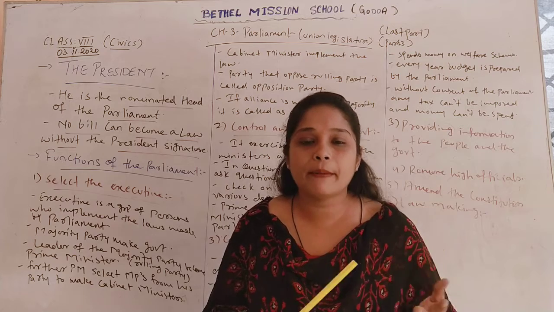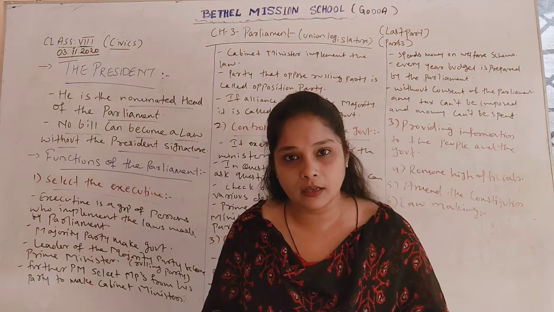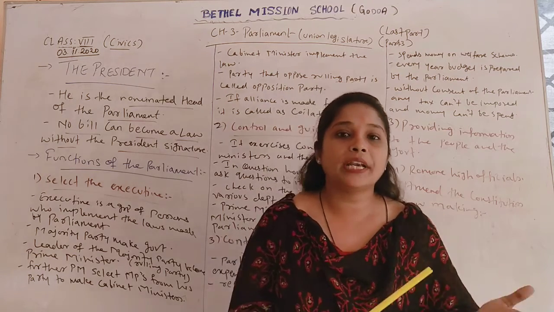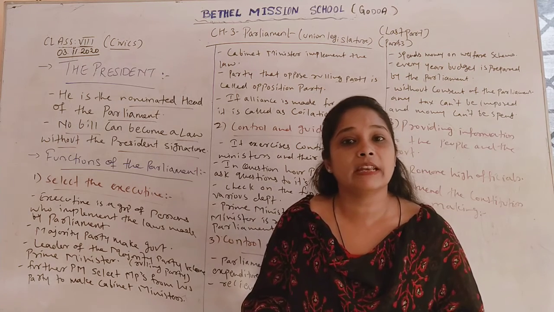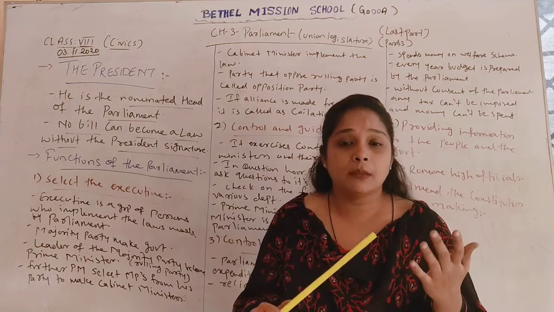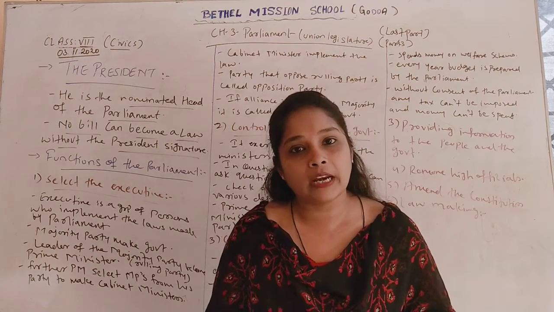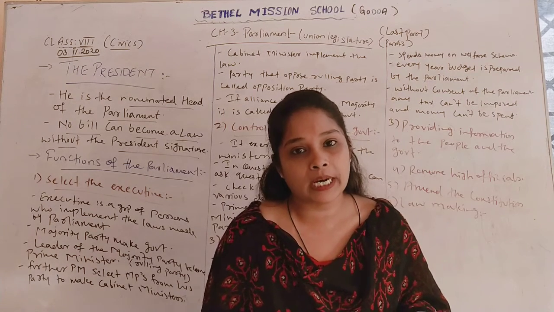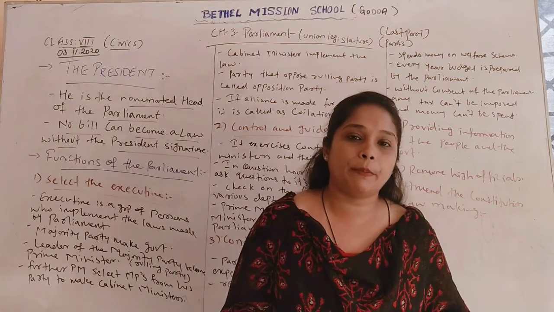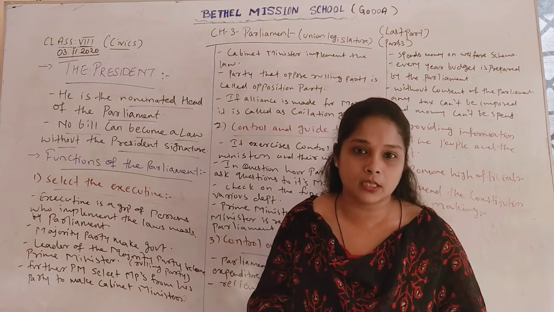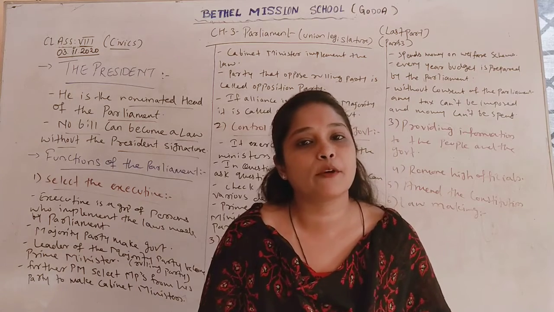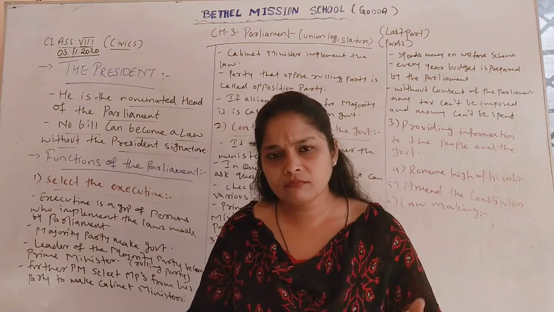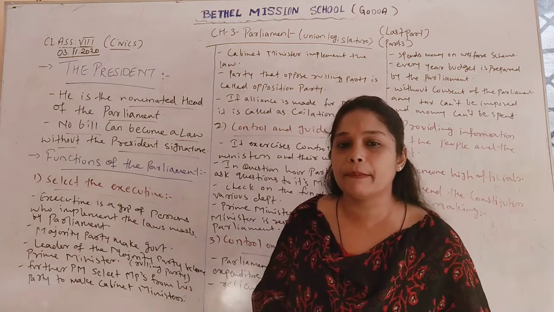Then the Prime Minister is the head of the parliament. When elections have been held, the party that gets the majority vote becomes the ruling party, and the leader of that party becomes the Prime Minister.